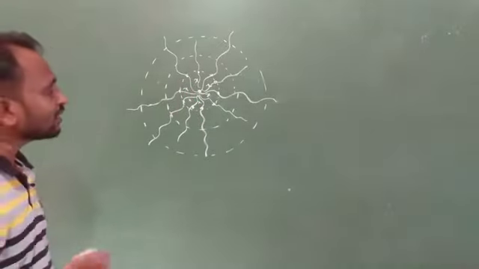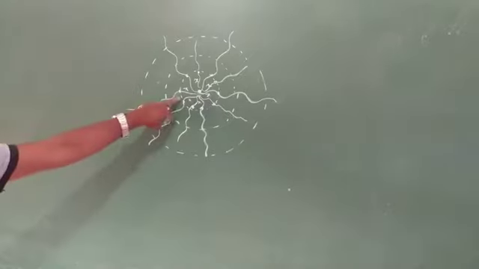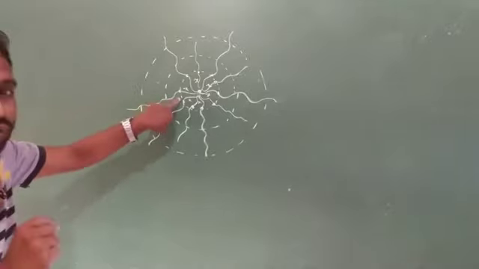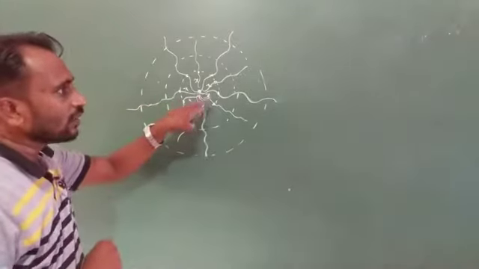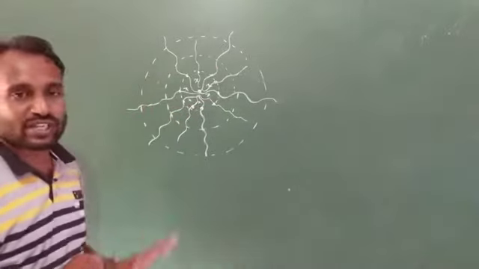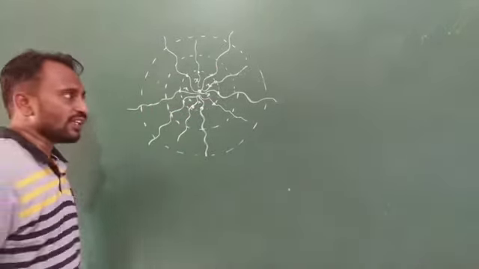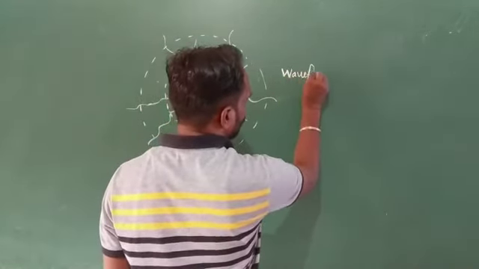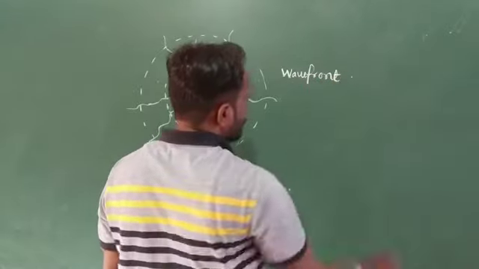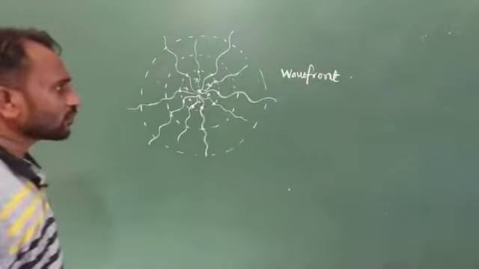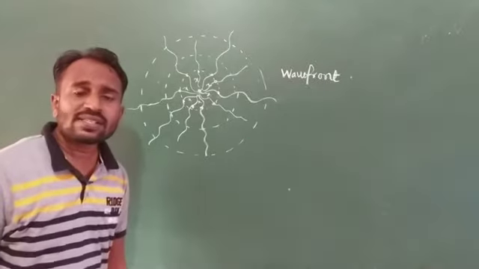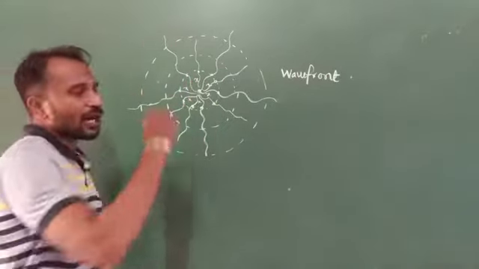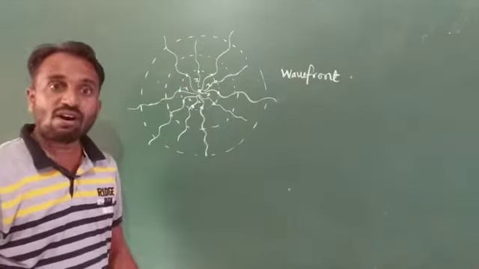So that is what we consider a wavefront. A wavefront is a surface of constant phase, or the vibration of particles in a constant, same phase.